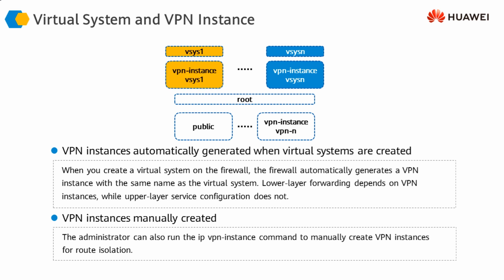So a default VPN instance will automatically be created as soon as we create a virtual firewall, and we can also create additional VPN instances on the logical firewall if we want. One VPN instance with the name of the virtual system will automatically be created. So this is the firewall instance that we created, and this is the VPN instance which will automatically be created. However, we can create additional VPN instances on that particular virtual firewall as well, if and when required.